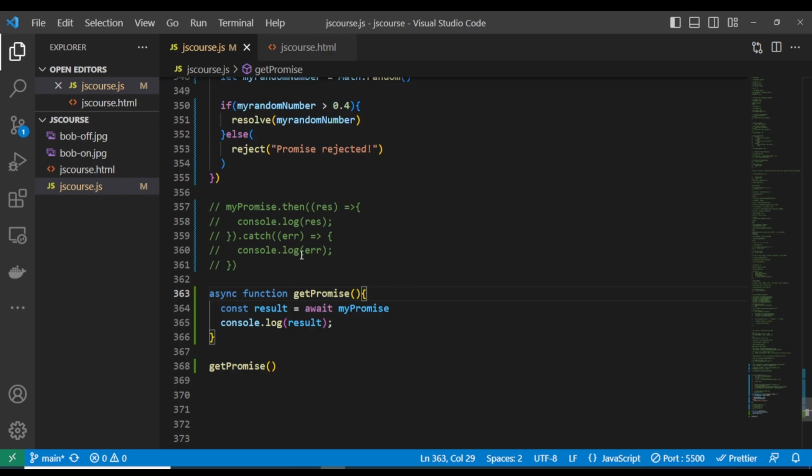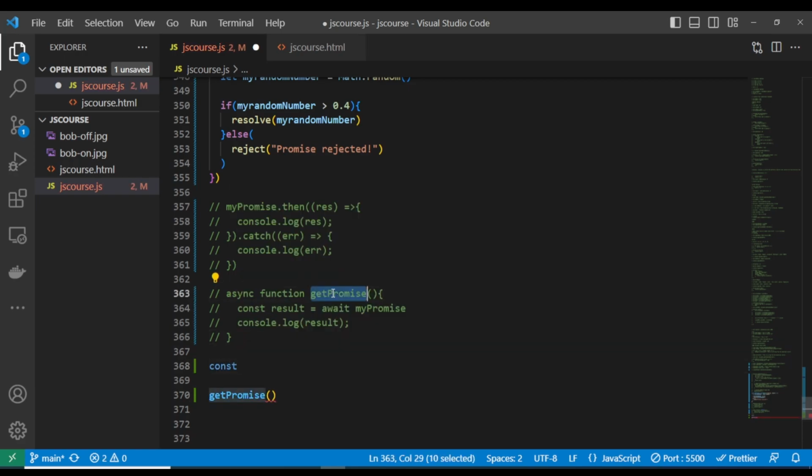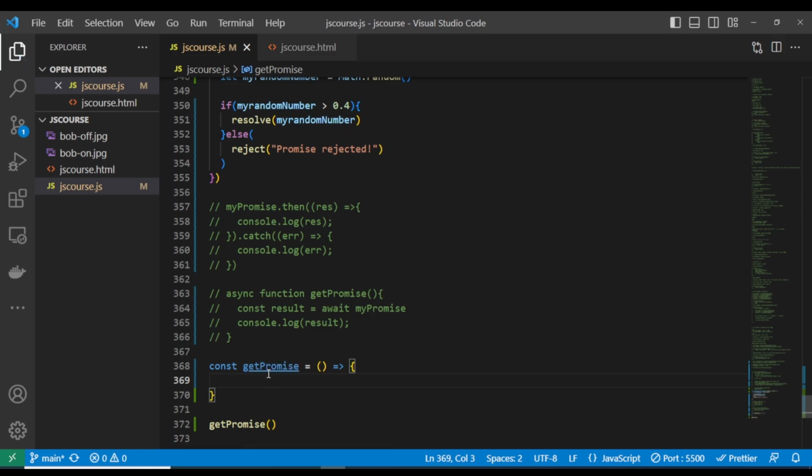Now, as well, let me show you how you can also handle this using the arrow function. Let's write this function using the arrow function.